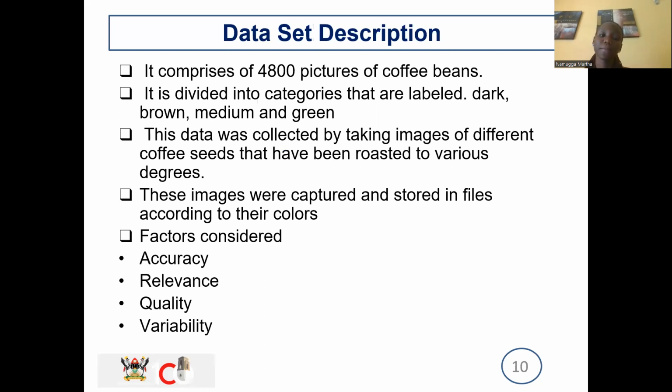The data set description. The data set that I worked with has 4,800 images. And these images, as I said, were collected by taking pictures of different seeds. What I put into consideration when picking this data set was the accuracy, it was accurate. It had the images that I needed, and then the relevance. I needed images of seeds, and that's what it had. And the quality was very good. The images were clear. So I opted for that, and also the variability.